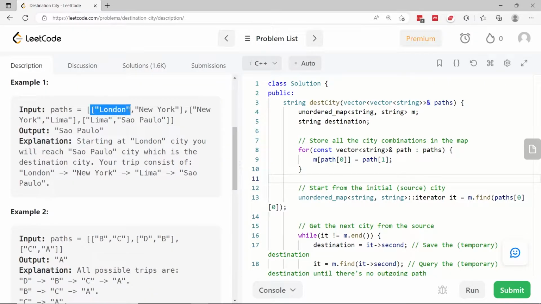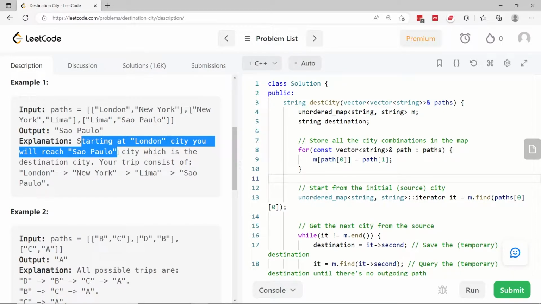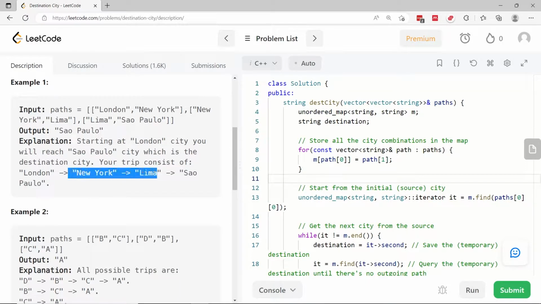Example, you start from London, it can take you to New York. Then from New York, you can go to Lima, and from Lima, you can go to Sao Paulo. So here, Sao Paulo is the destination, the final destination. And they explain here the same thing. You start from London, you go to Sao Paulo, and you pass through New York and Lima.